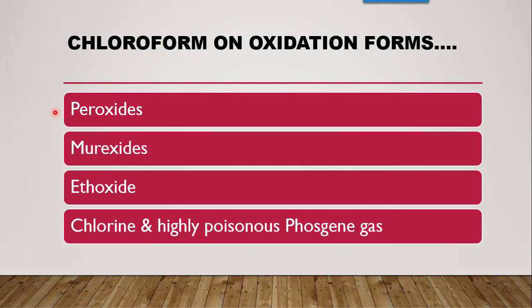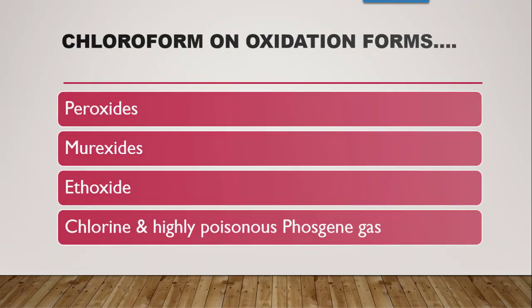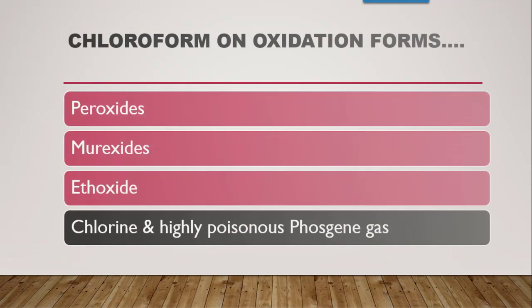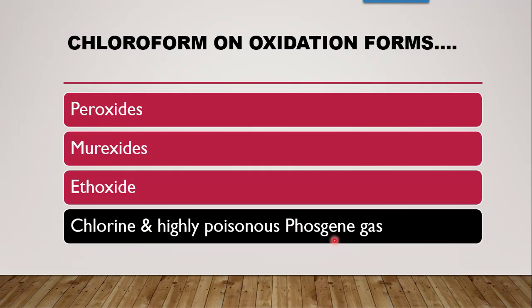Now options are whether it forms peroxides, whether it forms murexides, whether it forms ethoxide, or chlorine and highly poisonous phosgene gas. The correct answer is chloroform on oxidation, it will form chlorine and highly poisonous phosgene gas.